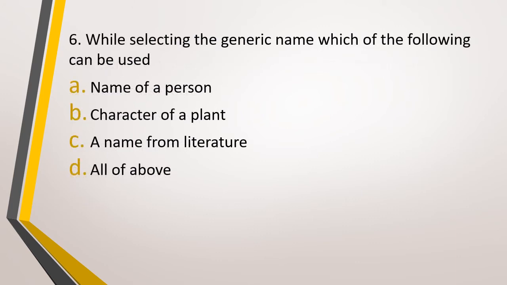Question number 6. While selecting the generic name, which of the following can be used? Option A, name of a person, option B, character of a plant, option C, a name from literature, or option D, all of above. The correct answer is option D, all of above.